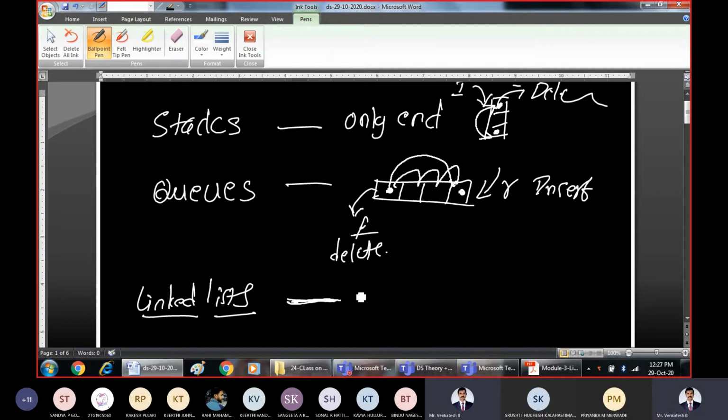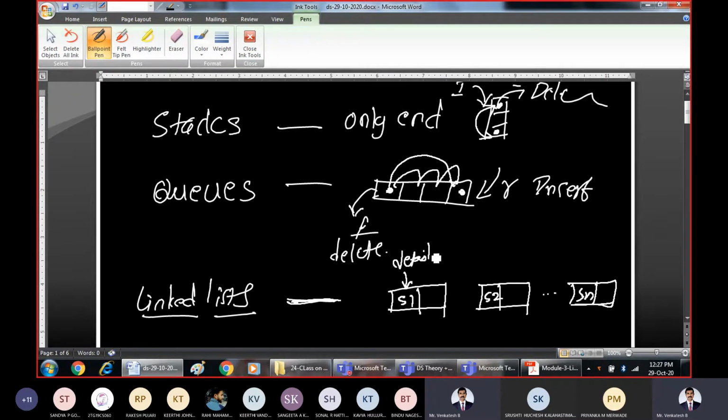Say, for example, all the students in a class. Every student in a class is linked with each other. That is student number 1, student number 2, and so on up to student number n. This is the details of that particular student, whereas this is the pointer which is pointing to the next student. For example, this is roll number 1, roll number 2, so on up to roll number n. And these are called links or pointers.